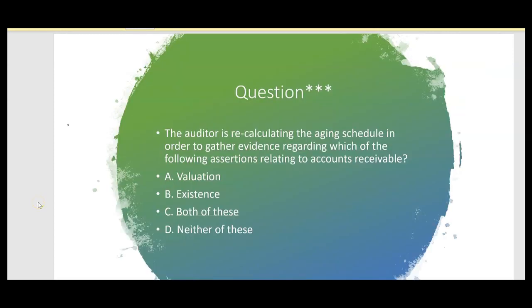How about this? The auditor is recalculating the aging schedule in order to gather evidence regarding which of the following assertions relating to accounts receivable. Okay, recalculating the aging schedule is how we determine the allowance for doubtful accounts ending balance. Because whatever the aging schedule is, that's going to be your allowance ending balance, and the allowance is the contra asset. So if we're focusing on the contra asset, the answer to what assertion applies to accounts receivable? Valuation. Letter A, not existence.